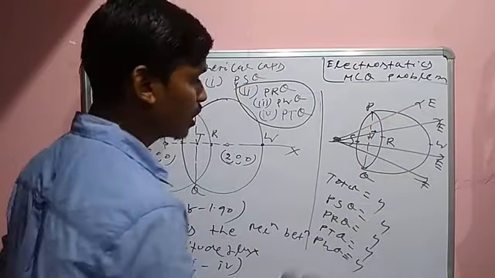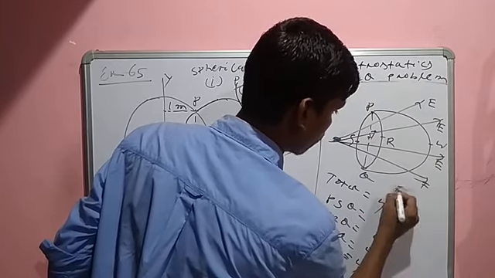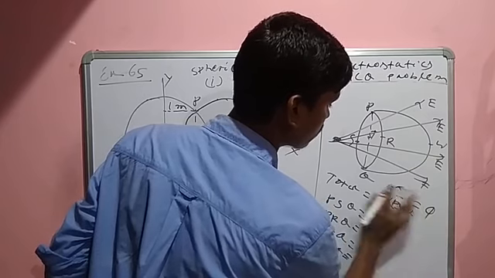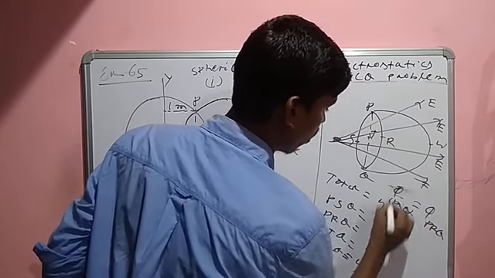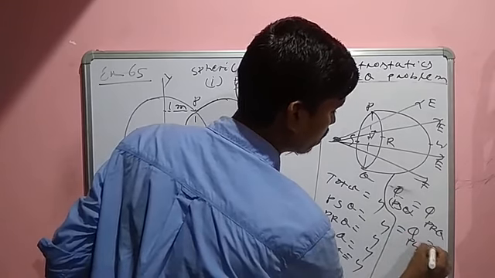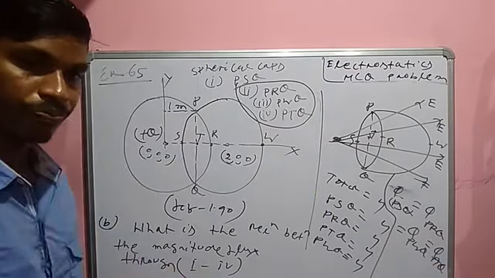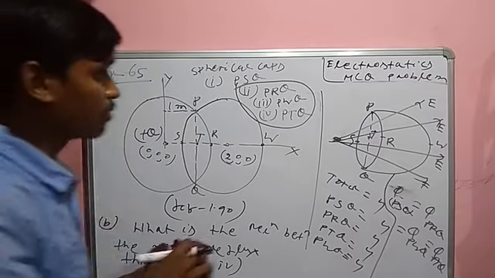That means flux PSQ is equal to flux PRQ is equal to flux PWQ is equal to flux PTQ. Listen, this is the relation. Or, another concept you have already known.